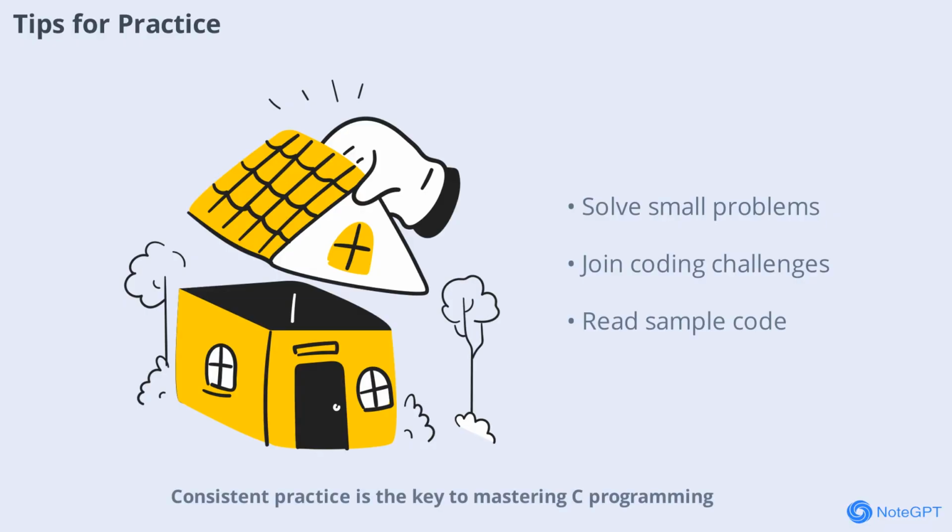Consistent practice is the key to mastering C programming. Try solving small problems, participating in coding challenges, and reading other people's code. The more you practice, the more confident you'll become in writing efficient and error-free programs.